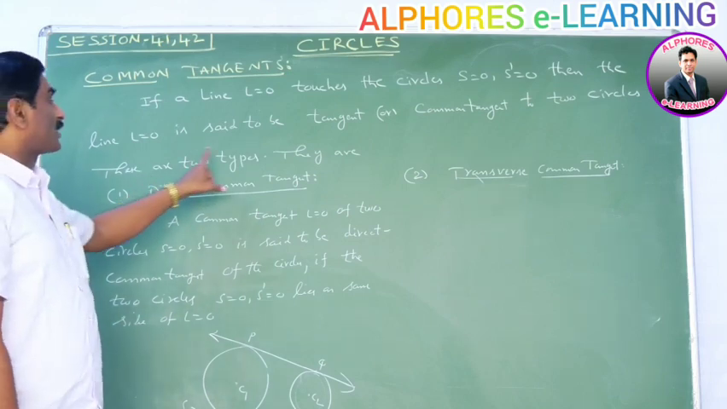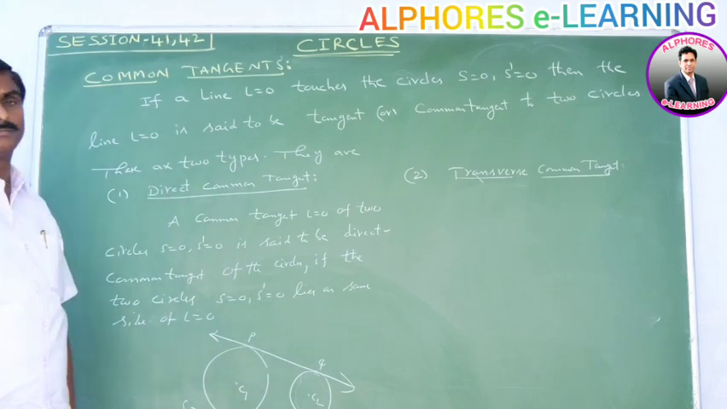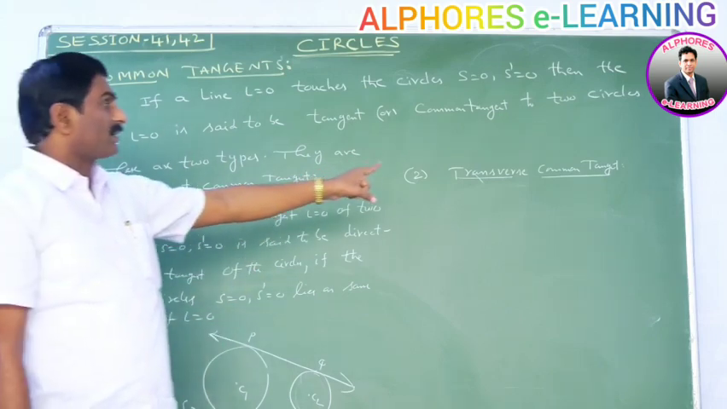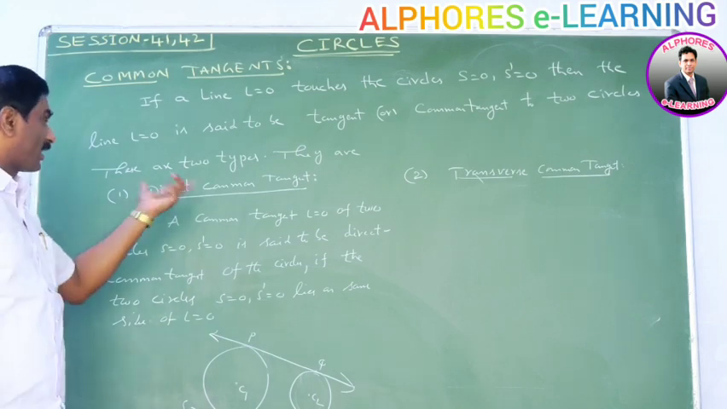These common tangents are of two types. They are, first one, direct common tangent. Second one, transverse common tangent. Again heading, direct common tangent.